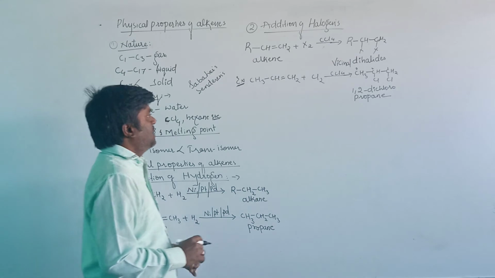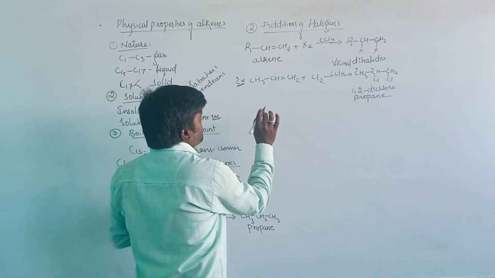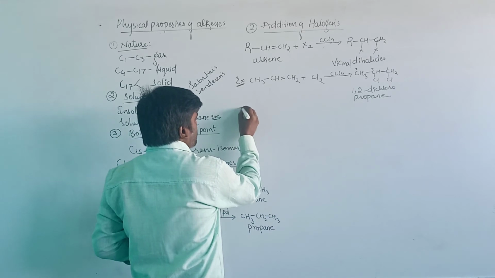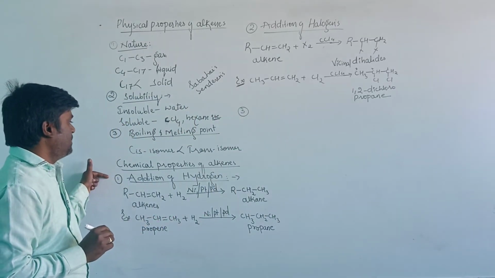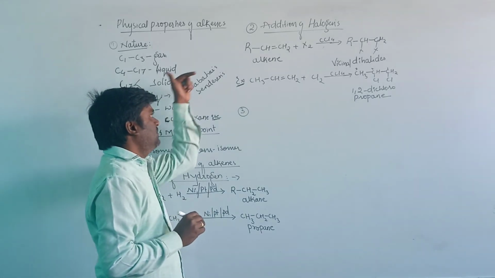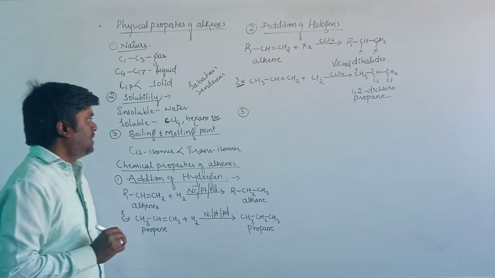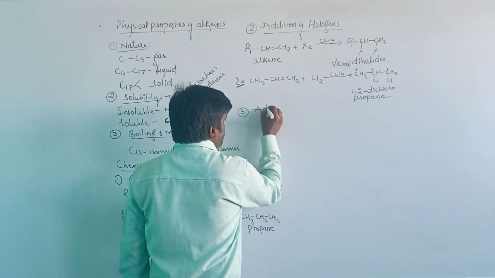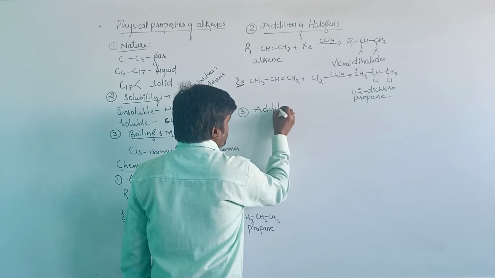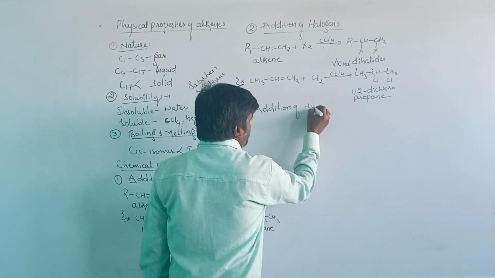Let us take another example, the third reaction. The first one we have seen is the addition of hydrogen, the second is the addition of halogens, and the third one we will see is the addition of hydrogen halides.